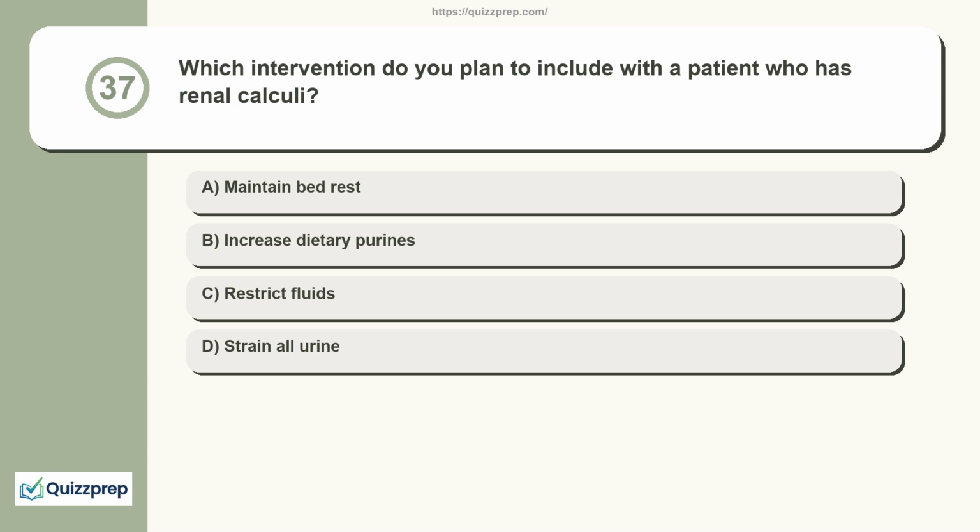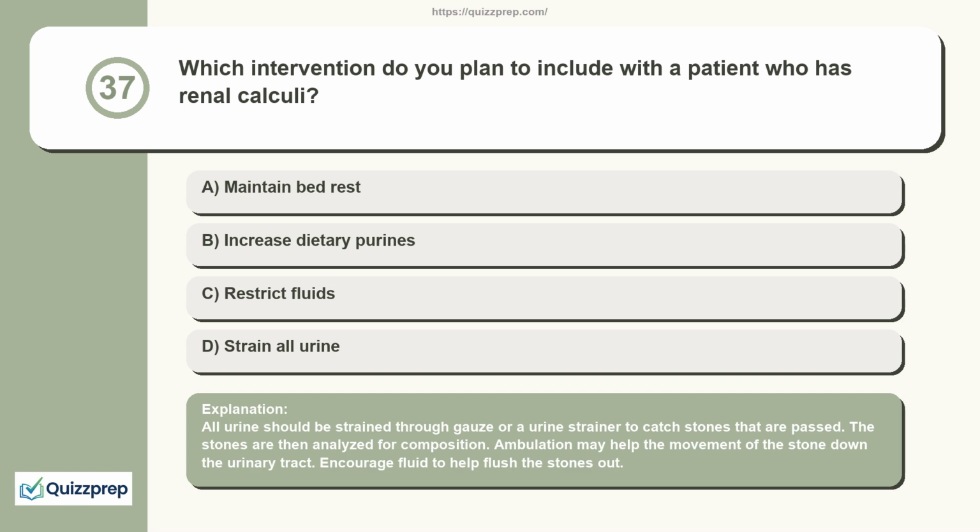Question 37. Which intervention do you plan to include with a patient who has renal calculi? Maintain bed rest. Increase dietary purines. Restrict fluids. Strain all urine. All urine should be strained through gauze or a urine strainer to catch stones that are passed. The stones are then analyzed for composition. Ambulation may help the movement of the stone down the urinary tract. Encourage fluid to help flush the stones out.